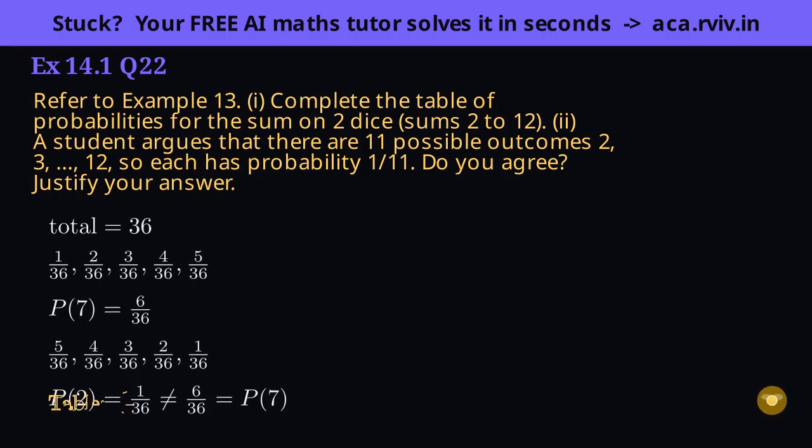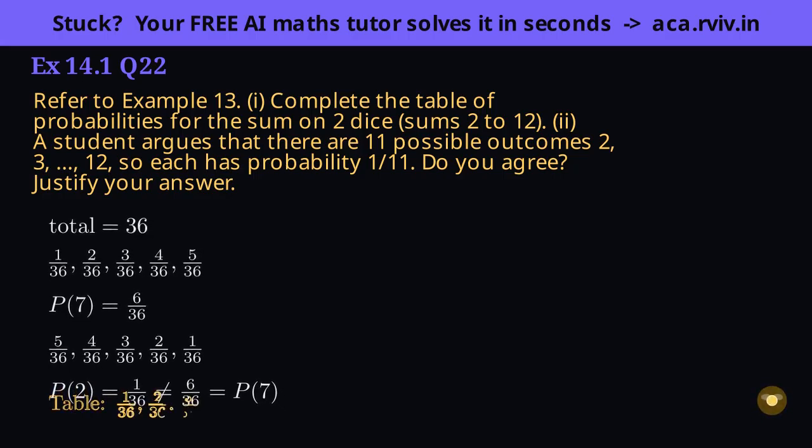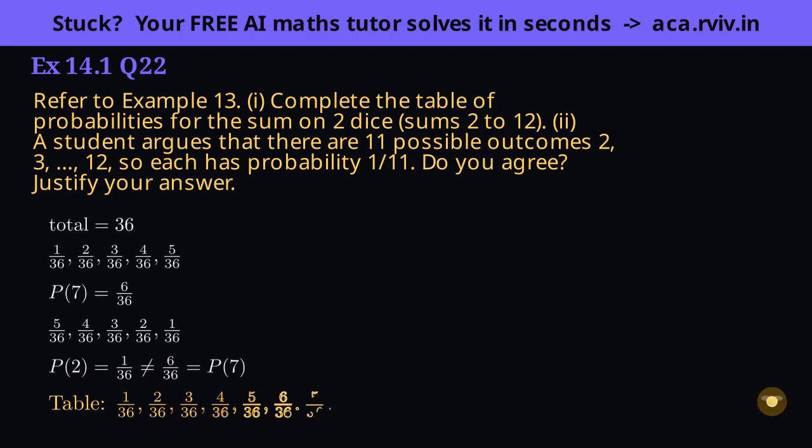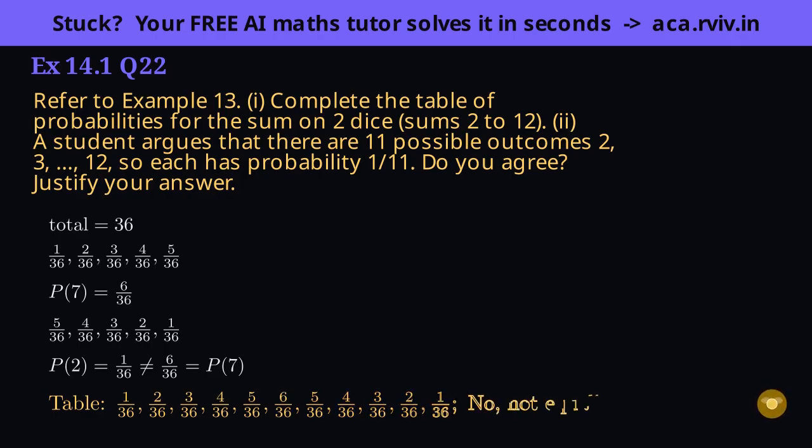Insight: this is the chapter's biggest trap laid bare. Favorable over total demands equally likely outcomes, and the sums aren't. Only the 36 ordered pairs are equally likely, so always count pairs, never sums. The student is not correct.